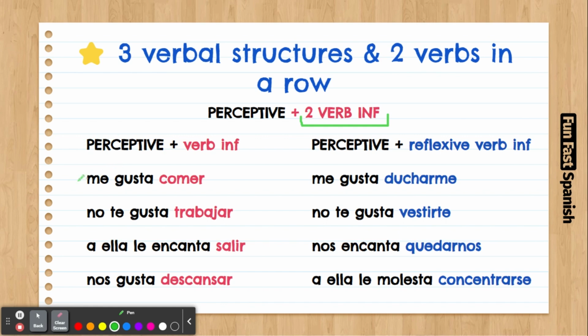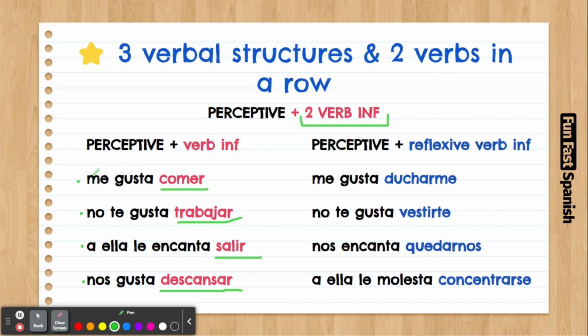Yeah. Me gusta comer. I like eating. No te gusta trabajar. You don't like working, or you don't like to work. A ella le encanta salir. She loves going out. Nos gusta descansar. We like resting, or we like to rest. So as you can see here, the second verb always goes in infinitive. Comer, trabajar, salir, descansar. Yeah.